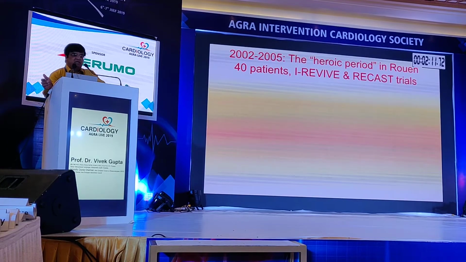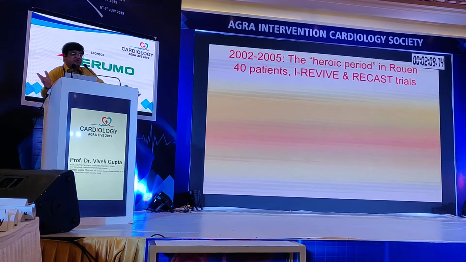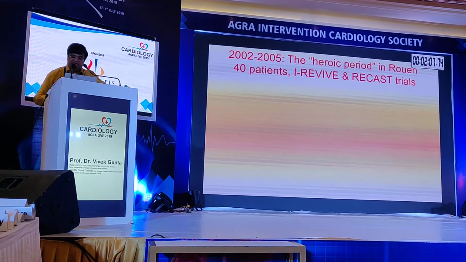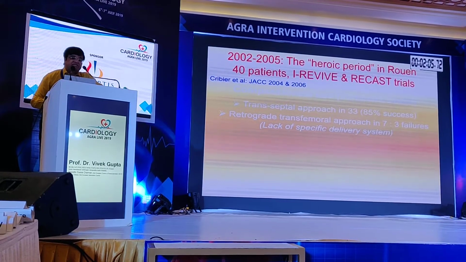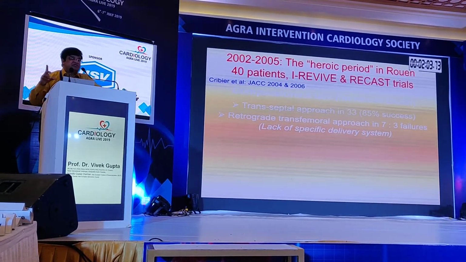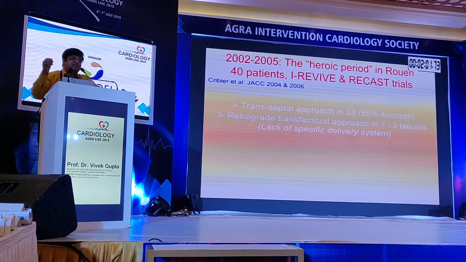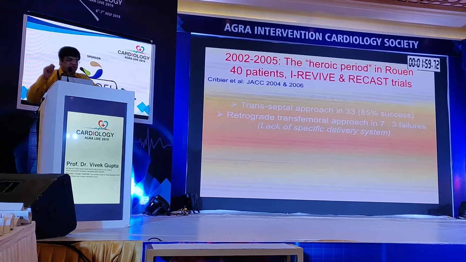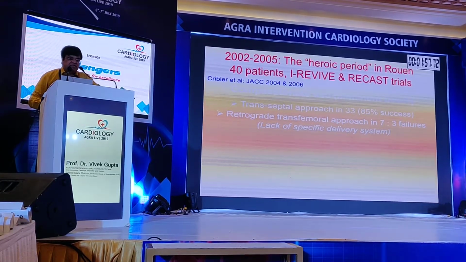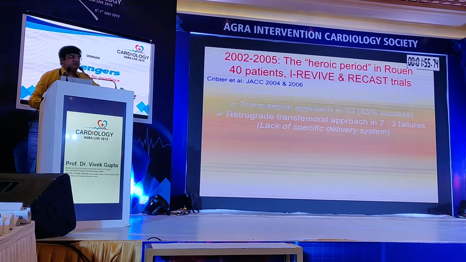From 2002 to 2005, there was a heroic period in Rouen. 40 patients were done through the I-Revive and Recast trials. Compassionate use, imminent death patients were used. Those were imminent death and inoperable patients. They were only used for the purpose of doing this. The retrograde transfemoral approach was also developed at that time.